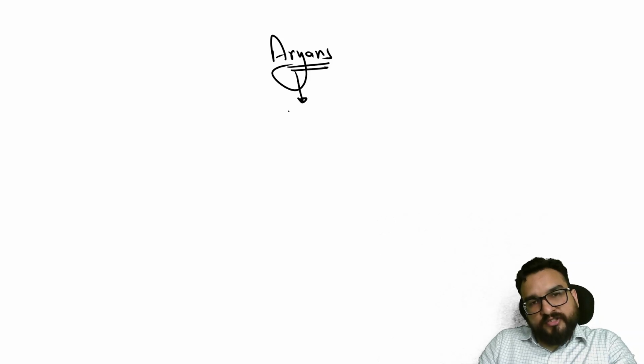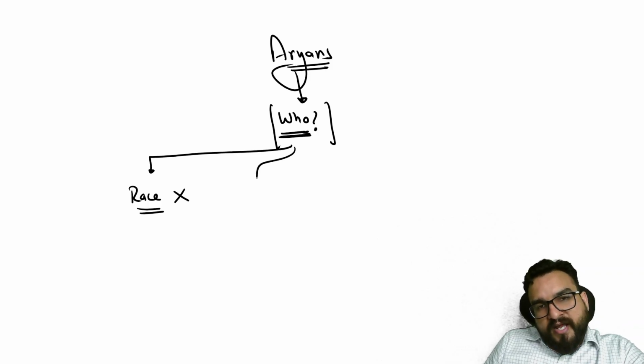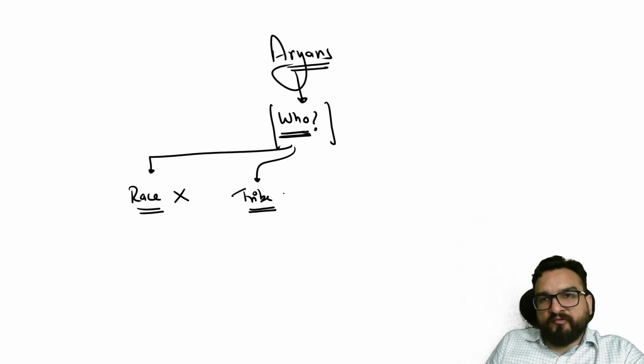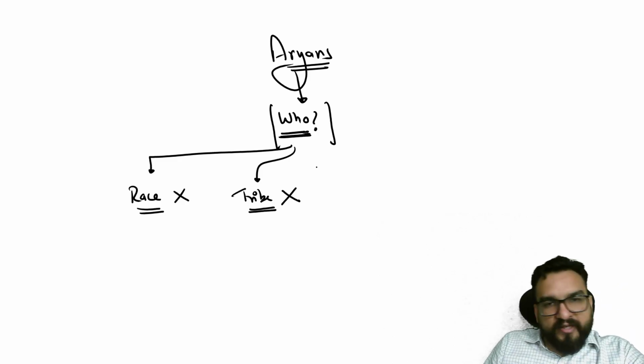Aryans. First question is, who are these Aryans? Is this a race? If I ask you, is Aryans a race? No. Do Aryans denote a tribe? Are they a particular tribe, like the different tribes you must have heard of? These were also not referred to as tribes. Earlier some people took it as race, some people took it as tribe, but you will find this is also not a tribe.